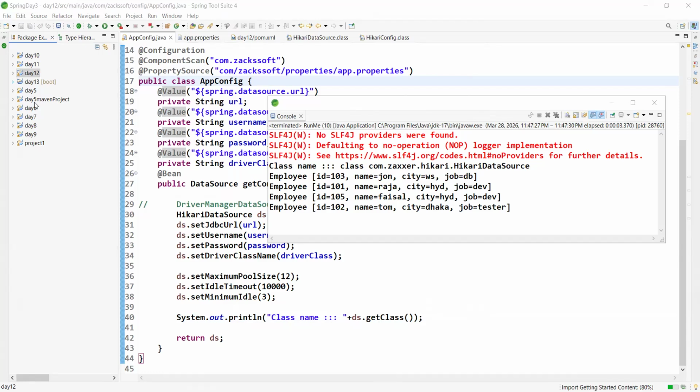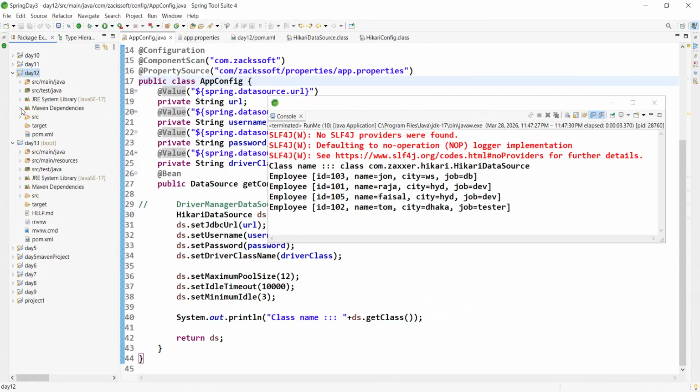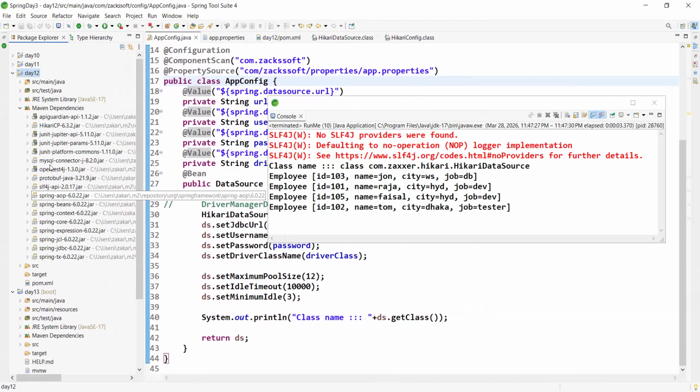So just observe your Spring Boot. This is a very, very important point. If anyone asks you what is the difference between Spring and Spring Boot, in Spring we do manual configuration, and in Spring Boot we have auto configuration. So you can answer simply in one line: the difference is auto configuration. Then what is the next question? What does auto configuration mean?